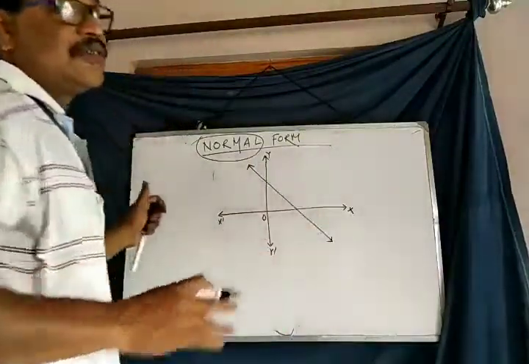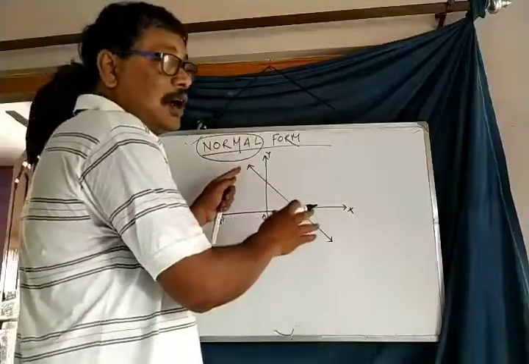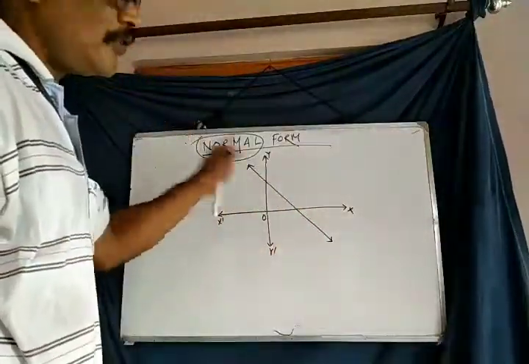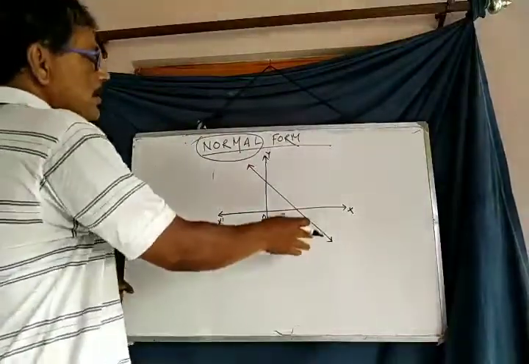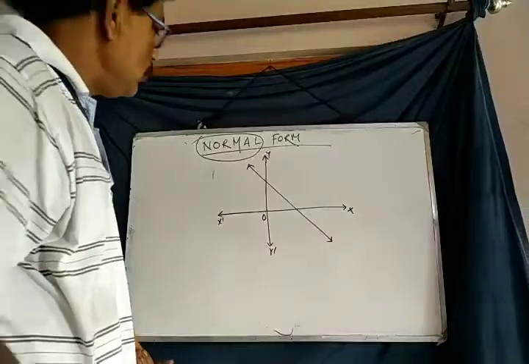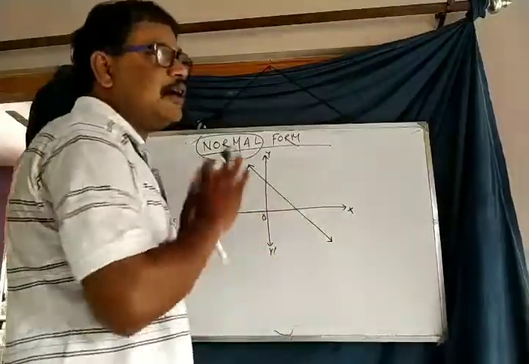There are no conditions. Still now, I have not applied any condition on the straight line. In this position, the question of the equation of the straight line does not arise because no condition is given yet.